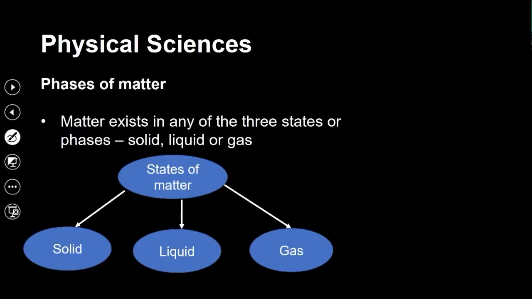Okay, what is it that we know? We know that matter has mass and volume. So anything that's around us, everything around us is matter because it has mass and occupies space, or it has volume, right? It exists in any of the three forms. So when we classify matter, we talk about different types of matter, but the phases or the states in which matter exists are just these three very important ones. It could be a solid, a liquid, or a gas, right?